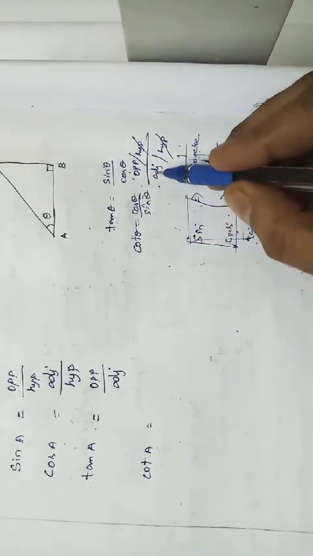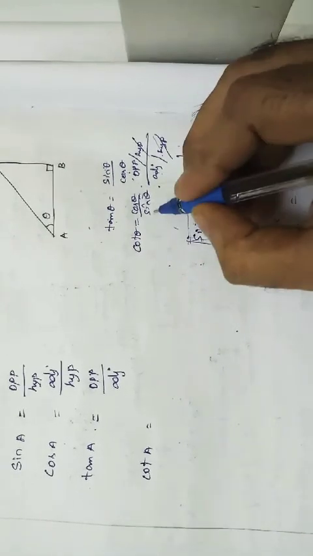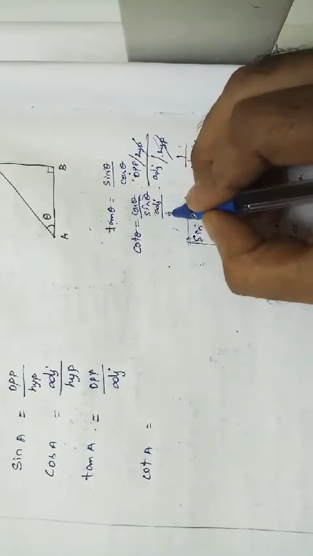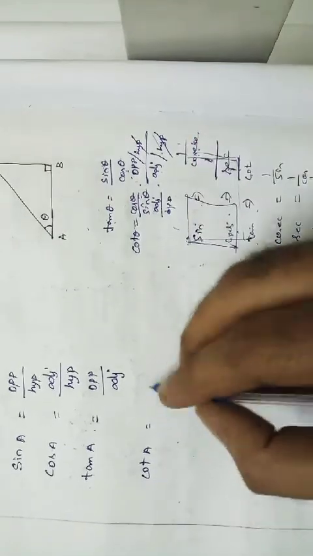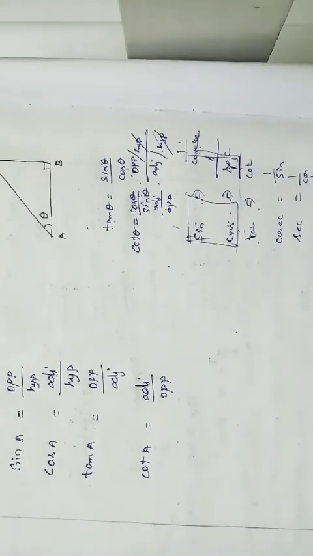So what is the cos theta? Adjacent by hypotenuse divided by opposite by hypotenuse. Hypotenuse will get cancelled. So what will remain? Adjacent divided by opposite side. So cot A is equal to adjacent side divided by opposite side.